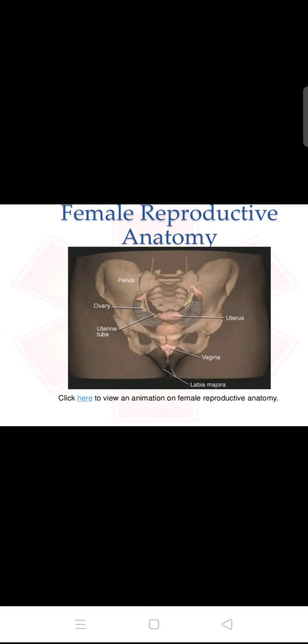There are three tissue layers of the uterus: endometrium, myometrium, and perimetrium. In this image of the female reproductive anatomy you can see the pelvis, ovary, uterine tube, uterus, vagina, and labia majora.